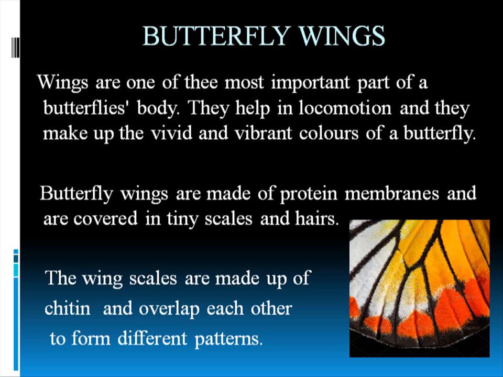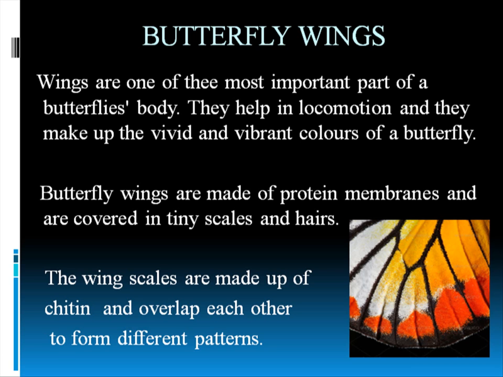And the vibrant colors we see in a butterfly, we say a butterfly is very colorful, like this, like that. But if the wing is not there, there is no color in a butterfly. The body contains very minimum coloring. The vibrant and vivid colors on the wings are made by the wing scales. They are overlapping each other, and they are very small hair-like structures.